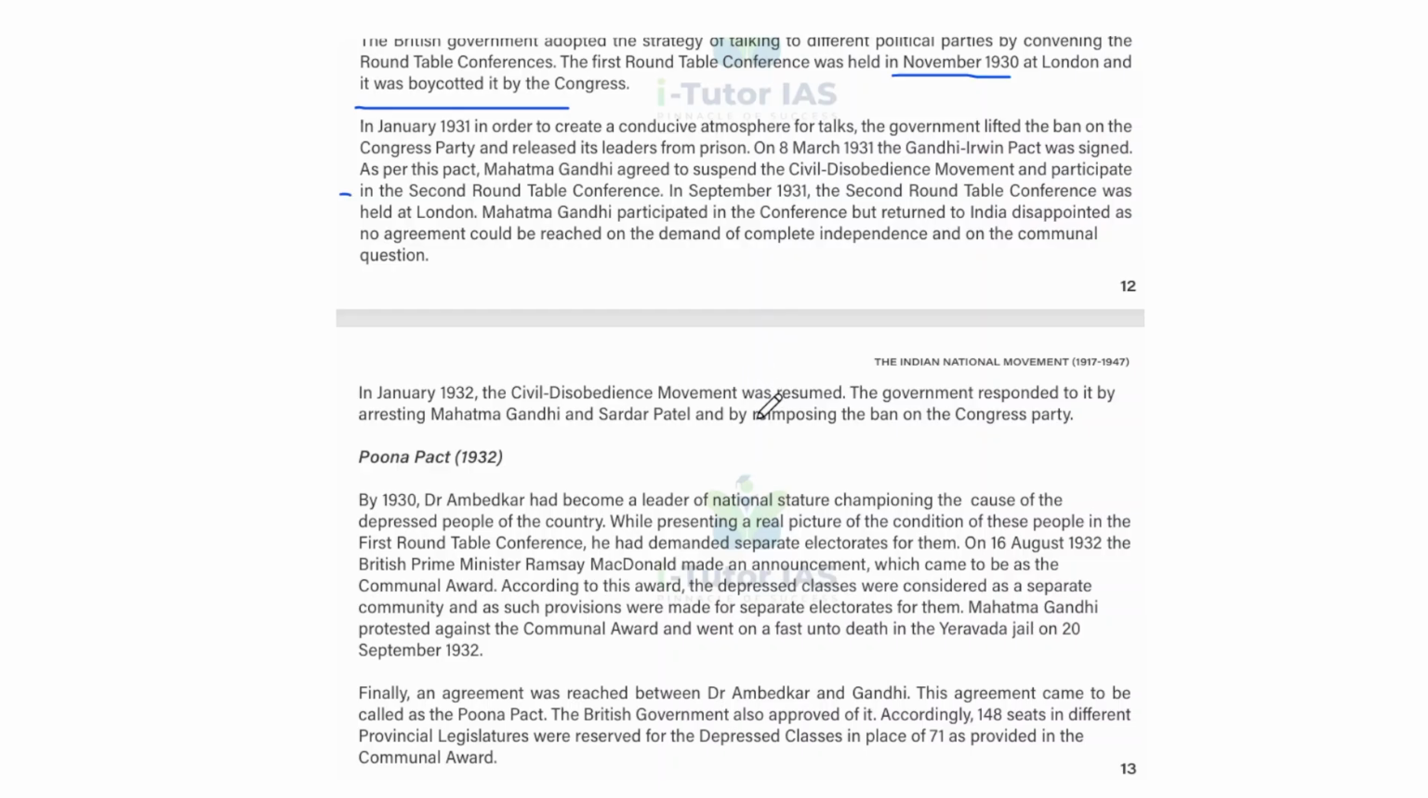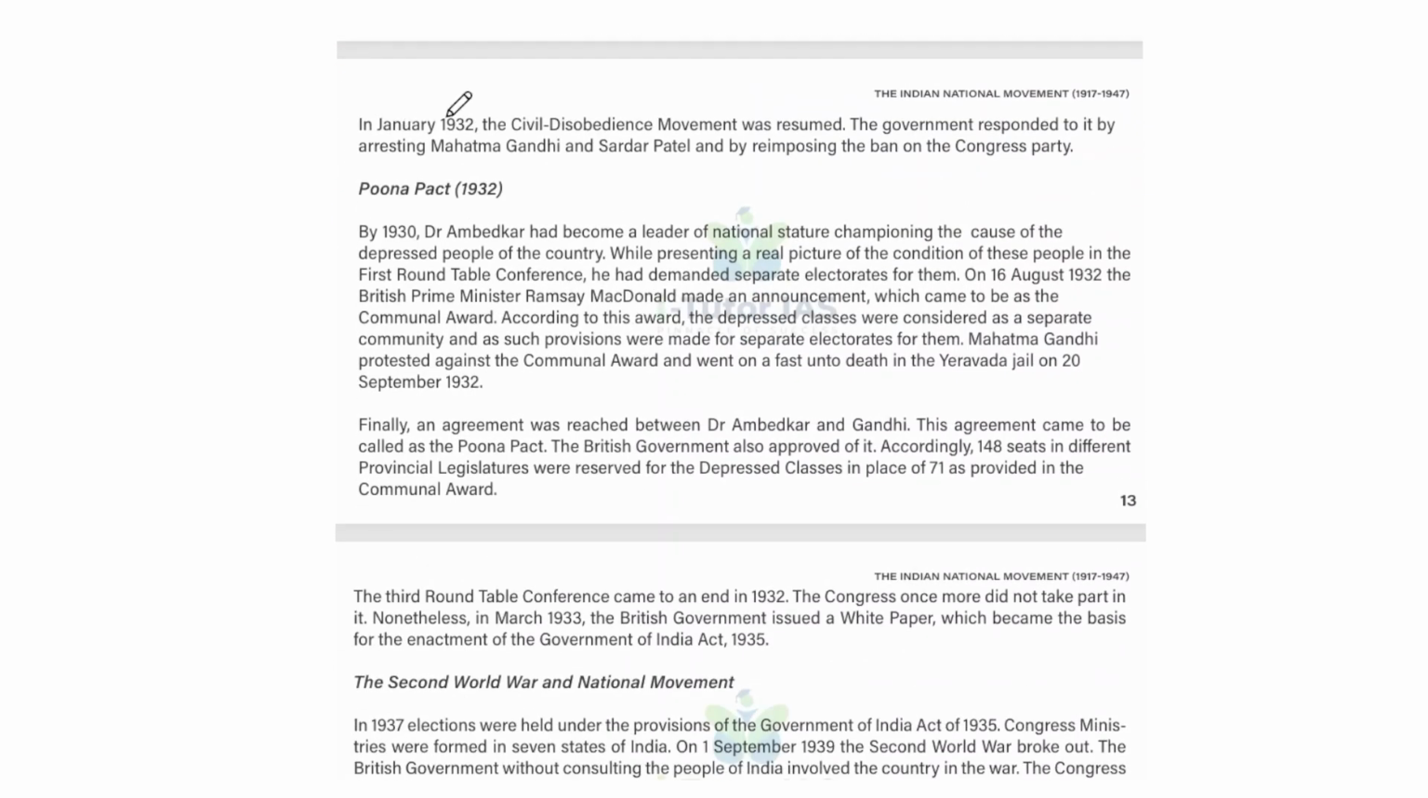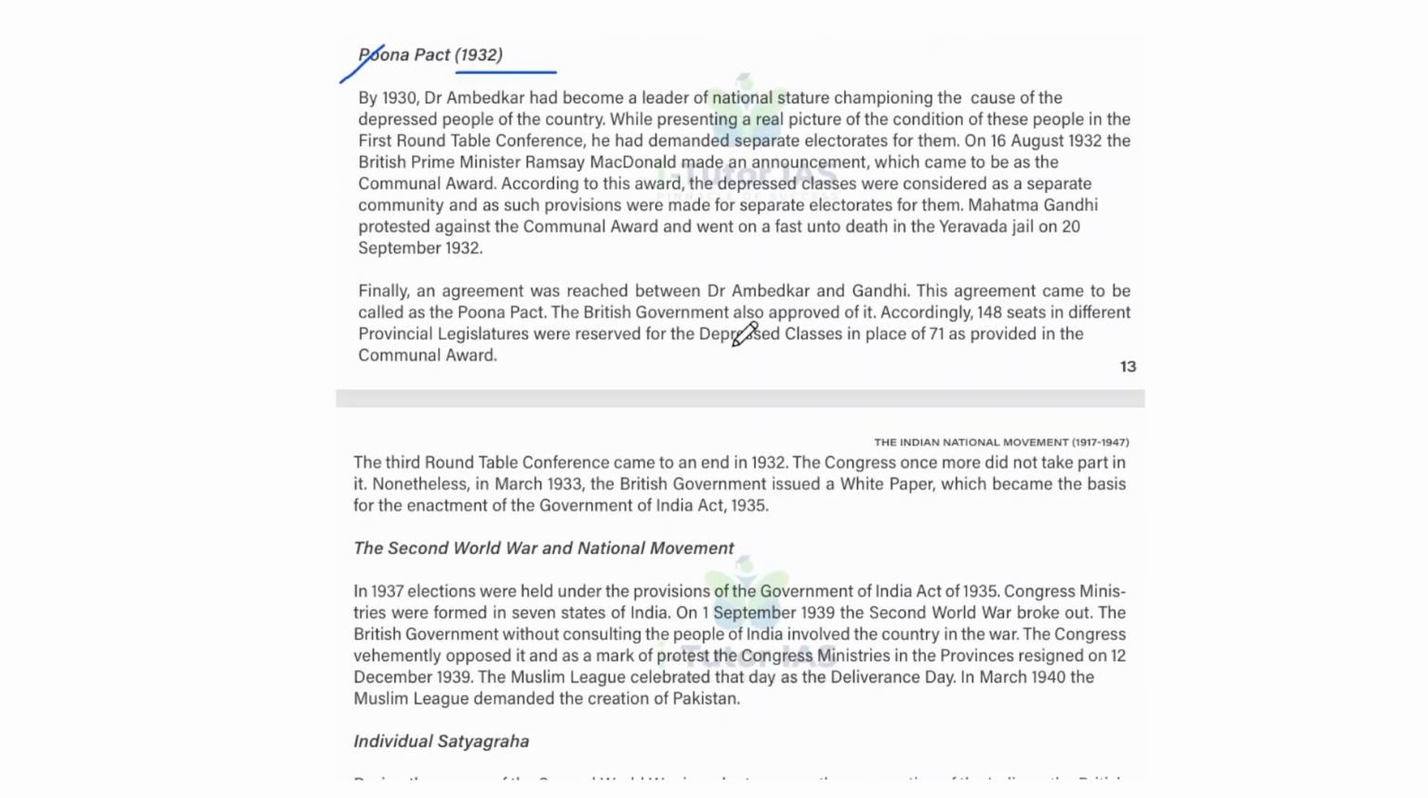And in 1931, the second Round Table Conference was held at London. Mahatma Gandhi participated in the conference but returned to India disappointed as no agreement could be reached on the demand of complete independence and on the communal question. In January 1932, the civil disobedience movement was resumed. The government responded by arresting Mahatma Gandhi and Sardar Patel and by reimposing the ban on the Congress party.